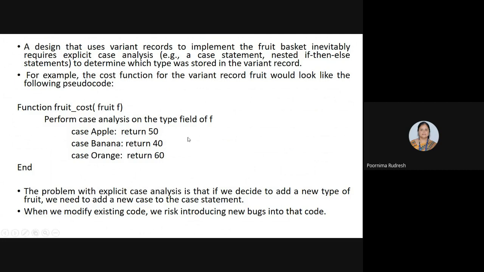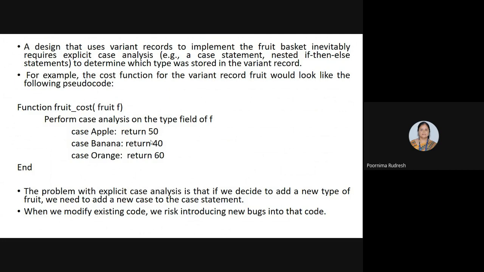But when we consider a real world example, that example may consist of n number of cases. The n may be 1000 or 10,000. If that is the case, then writing this type of code is very lengthy, and a problem arises. Why? Because whenever we modify the code, for example if I want to add a new type of fruit, I have to modify this pseudocode. When I'm modifying this code, there may be a chance that errors or bugs can be introduced into the program. Why? So this is okay.